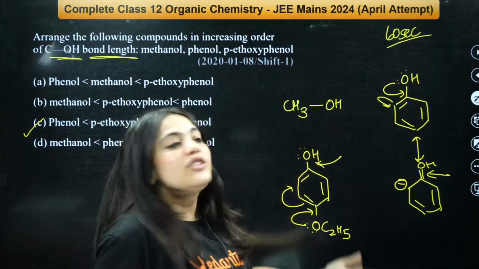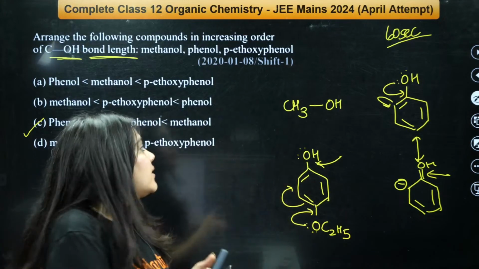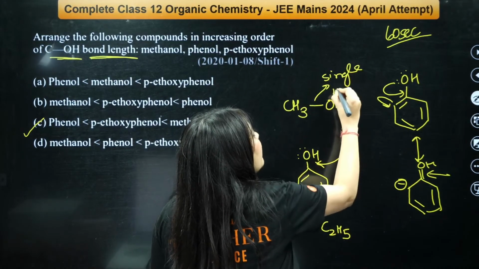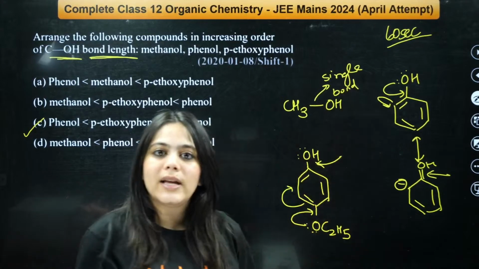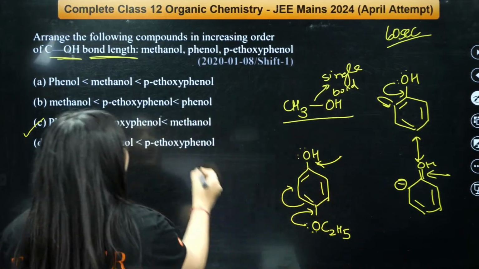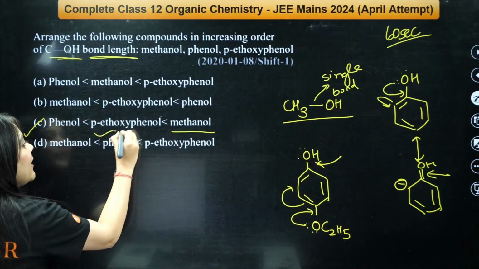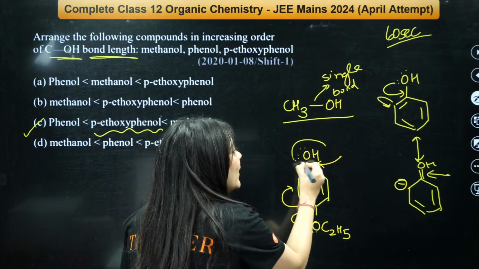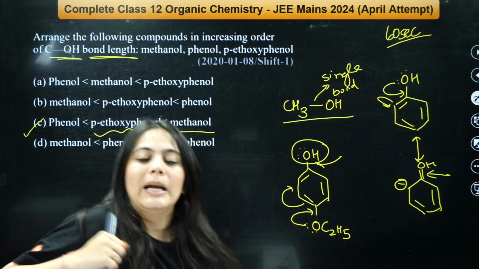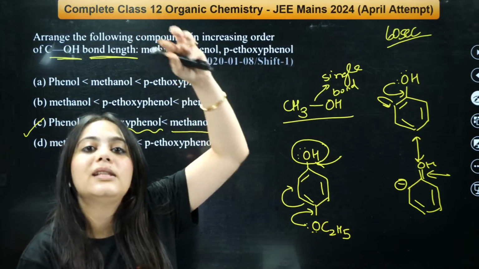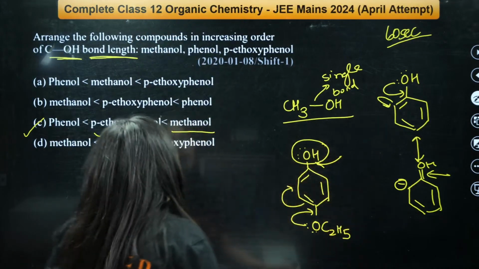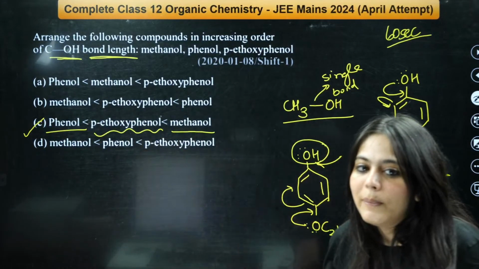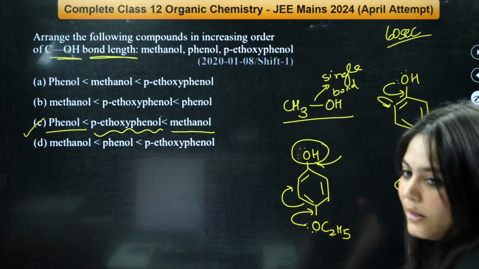And in CH3OH, this is a simple single bond, and single bonds are longer as there is no resonance. So methanol will be the longest, followed by the para-ethoxyphenol, because due to competition from both sides, this will get lesser chance for contribution. Hence, the bond will be a little bit longer compared with phenol, and phenol will have the shortest bond length. Everybody understood this? The correct answer is C.